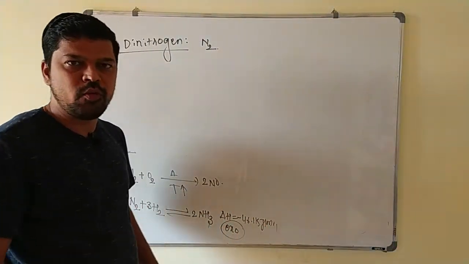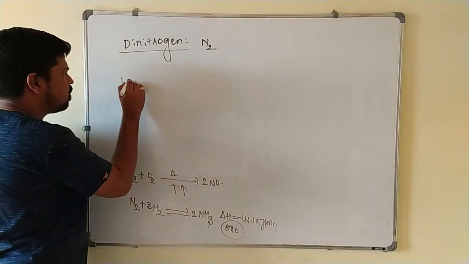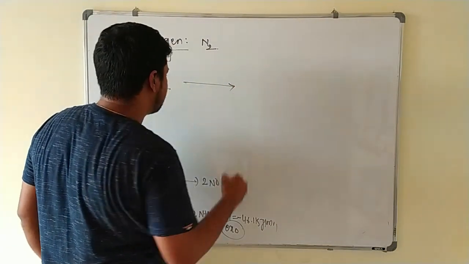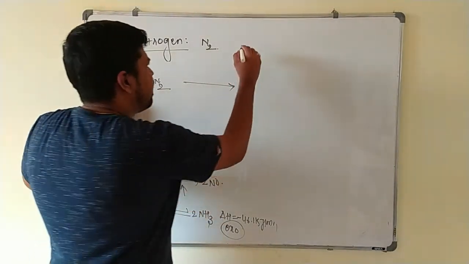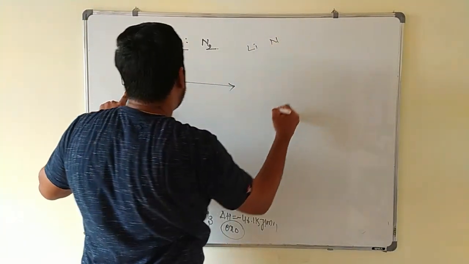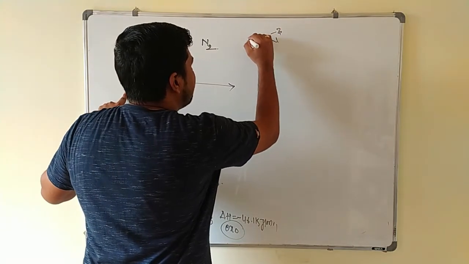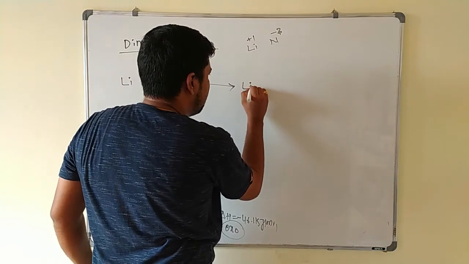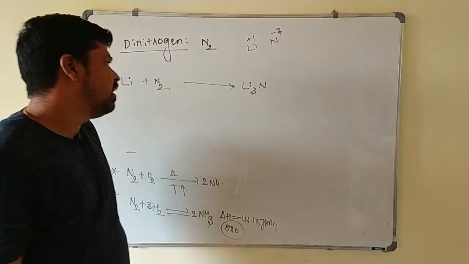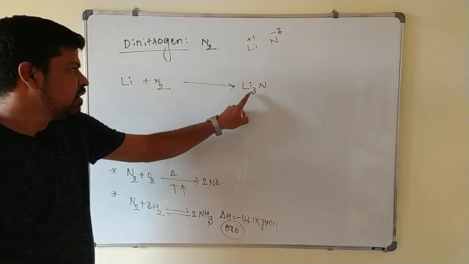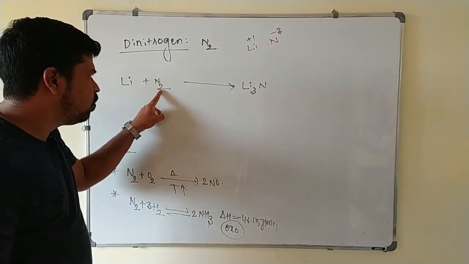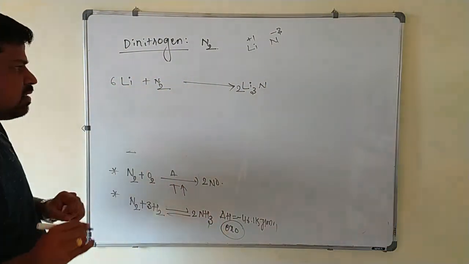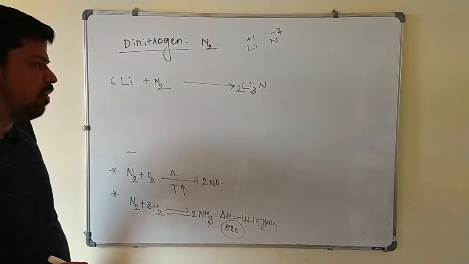With the metals, it will form what? Ionic nitrides. Suppose the reaction of lithium with nitrogen. How to write the reaction of lithium with nitrogen? First keep in mind, this is lithium and this is nitrogen. Electronegative minus 3, electropositive group 1 is plus 1. So what type of nitride is formed here? Li3N, lithium nitride it is. In N2 how many nitrogens are there? 2 nitrogens, so it is multiplied with 2, 6 lithium will be there here, like this. This is lithium nitride, this is ionic nitride.